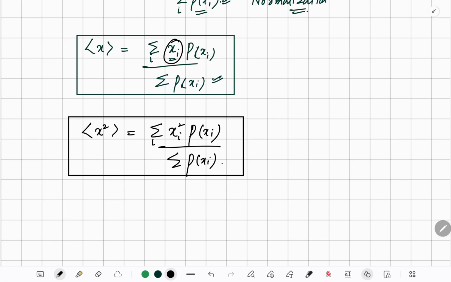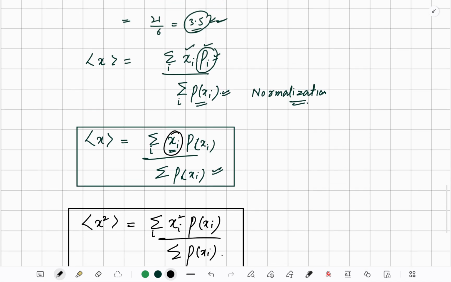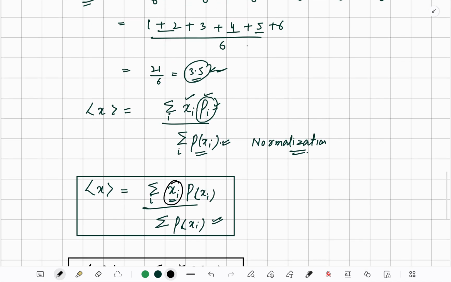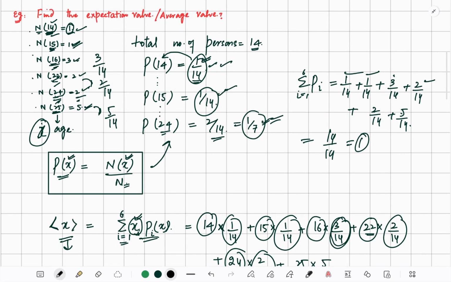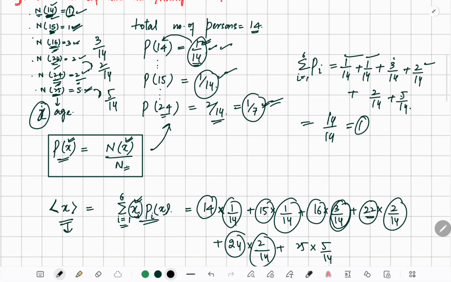Okay, now if somebody asks you for the expectation value of x square, what we do here is write 14 square into the probability of 14, not 14 square alone, because it would be the same, 1 by 14.